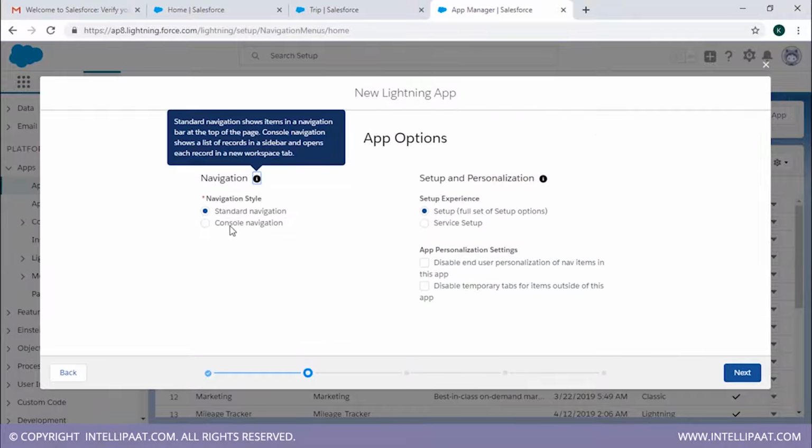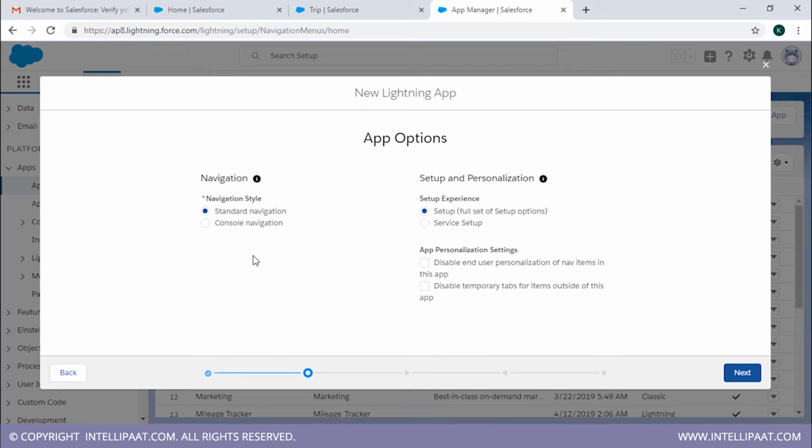Then we have the navigation as standard navigation and console navigation. There are two different styles. These two are the navigation styles, standard navigation and the console navigation. Let's just go with the standard navigation. We don't want the console navigation. It's going to take so much time for us. So we'll just go to standard navigation. Setup experience, we'll just have it set up as default, and we'll just go to next.